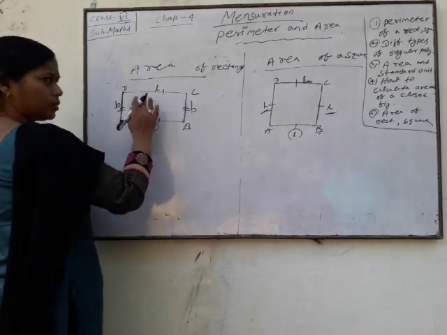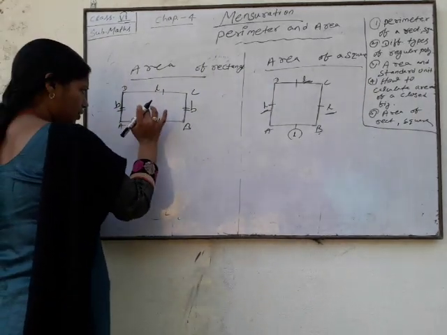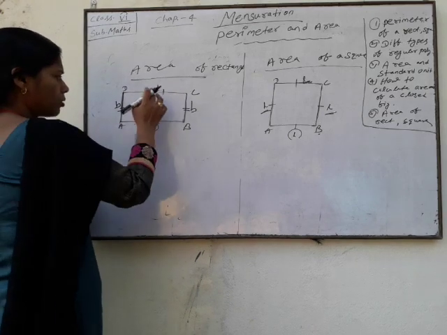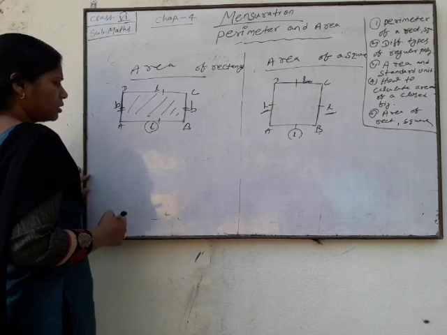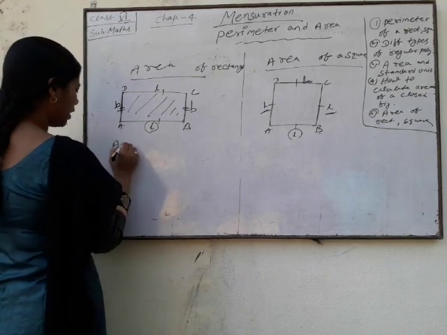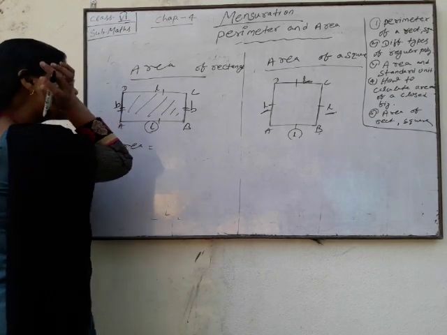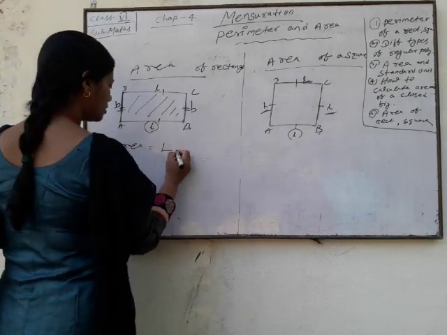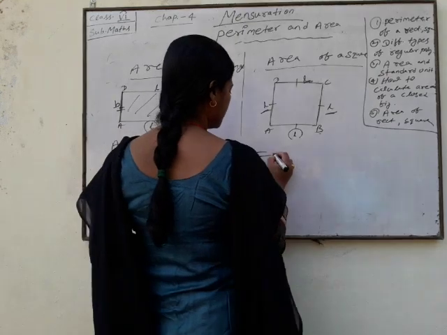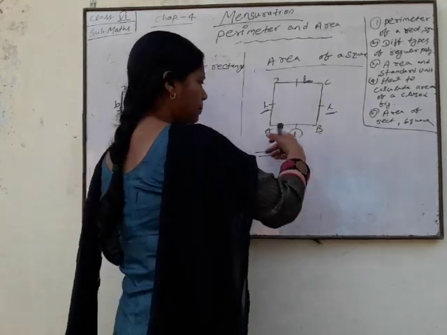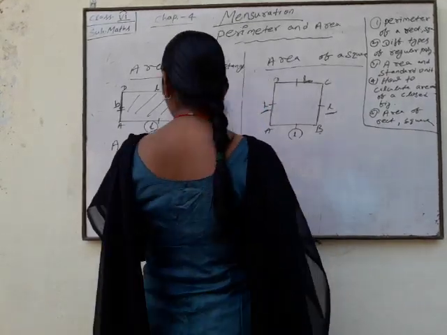Area means what? The space, a region enclosed by a closed figure. This portion. So your area equals your length multiply breadth. And here, area of square, your length and breadth are all equal. So this is the same formula.